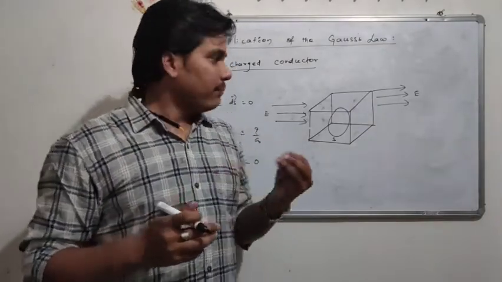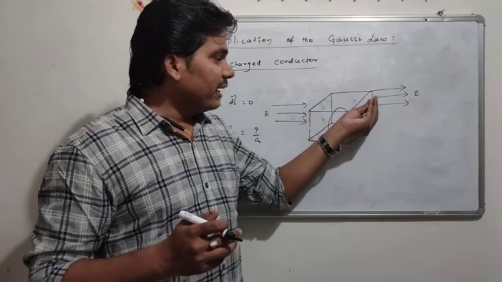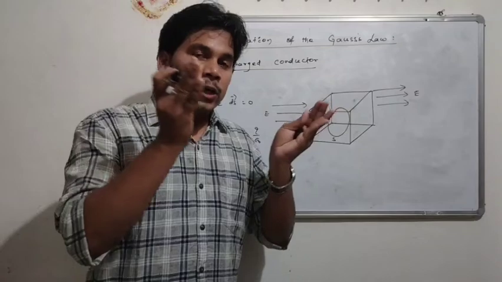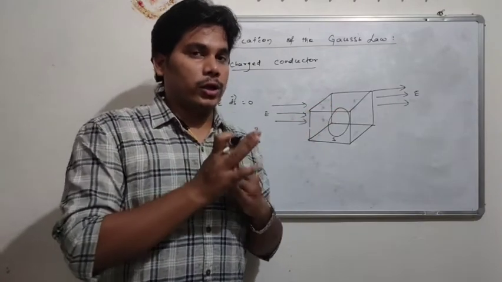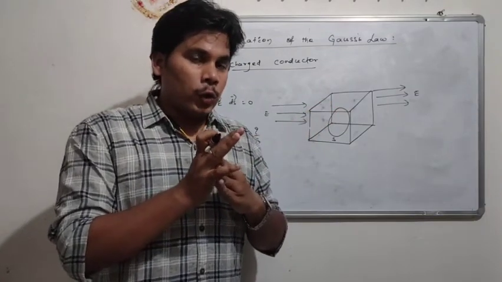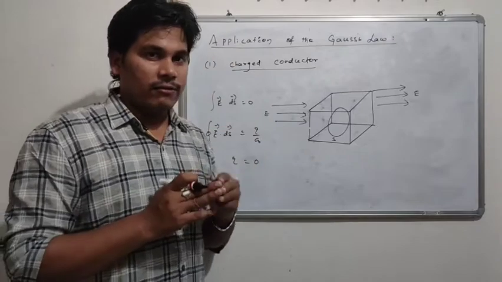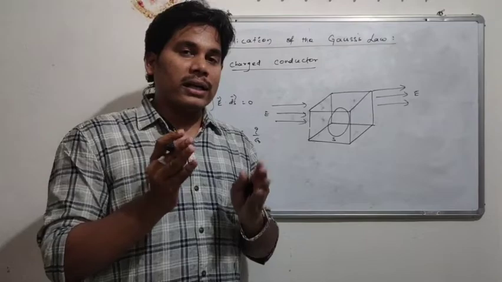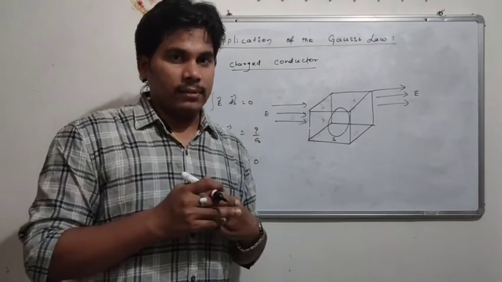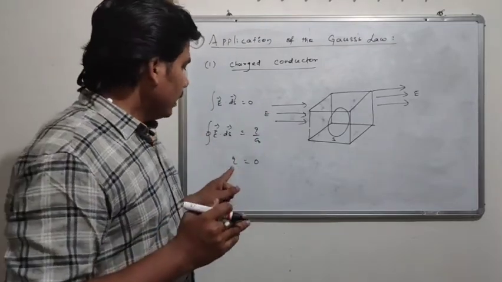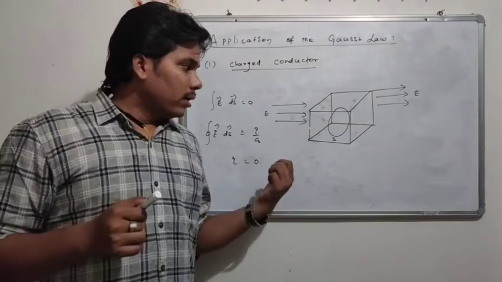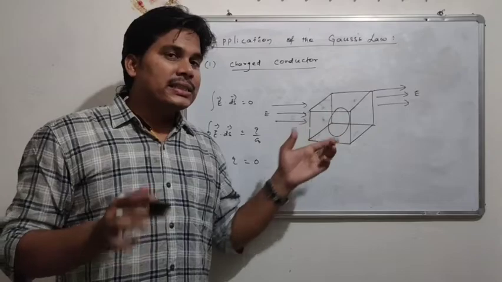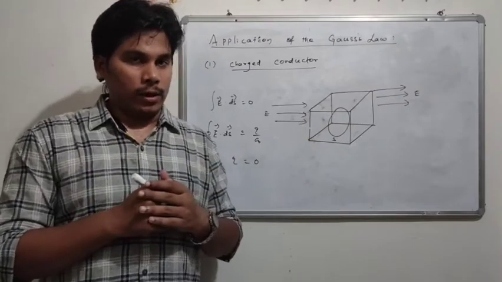It implies that if we take an electric conductor, then in the volume enclosed inside the conductor, there will be no net charge within the surface or volume. That means it becomes charge free, and hence we can say that the inside is completely electrically neutral.